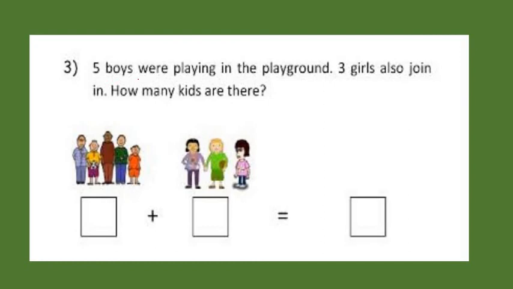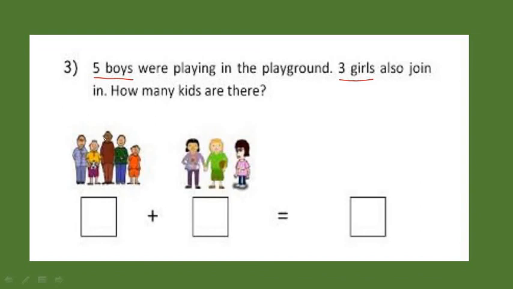Look, 5 boys were playing in the playground. 3 girls also join in. How many kids are there? There were 5 boys already playing and 3 girls come to join them. Now if I want to know in total how many kids are playing there, what should I do, my dear?